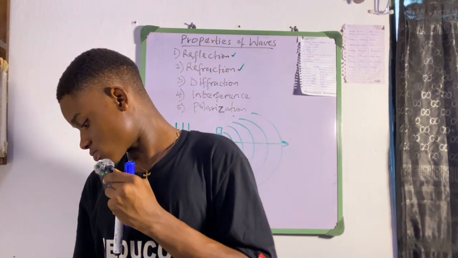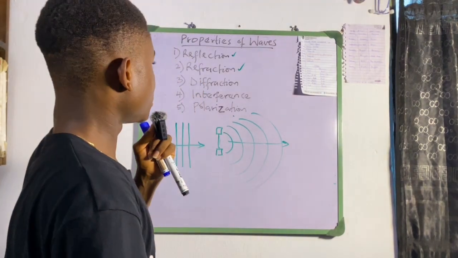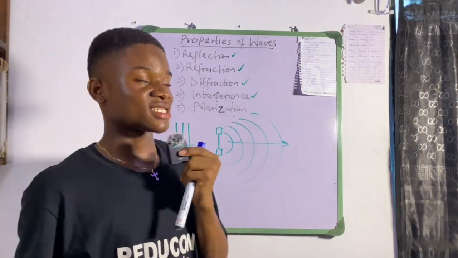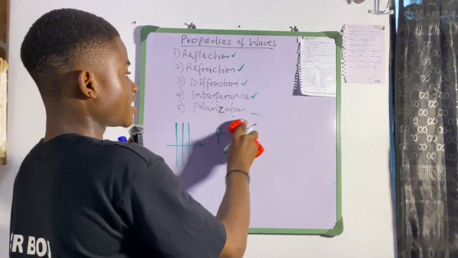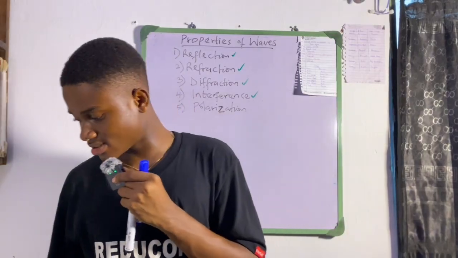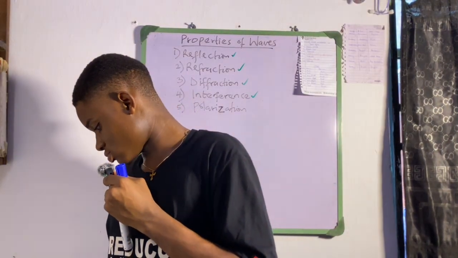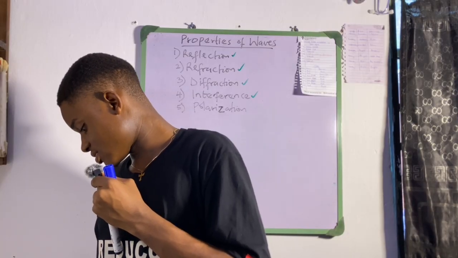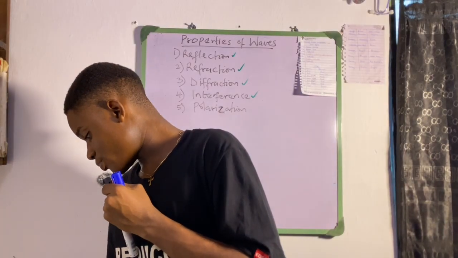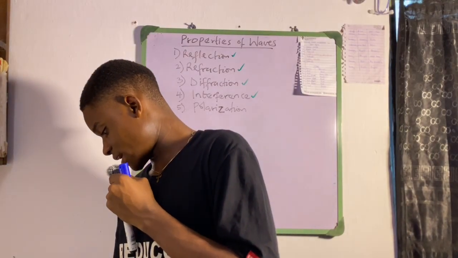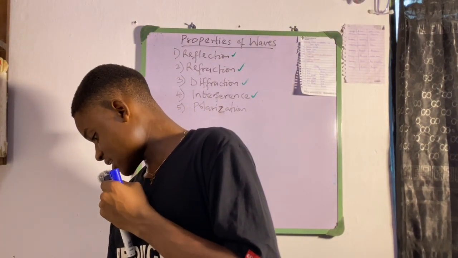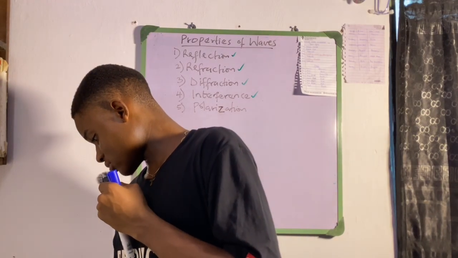So the next one I'm going to talk about is interference. Interference is another simple one, and I guess you're going to enjoy it. It's called interference or superposition. It is when waves superpose upon each other. As they move, they superpose on each other. I'm looking for a diagram that can help us understand it better.